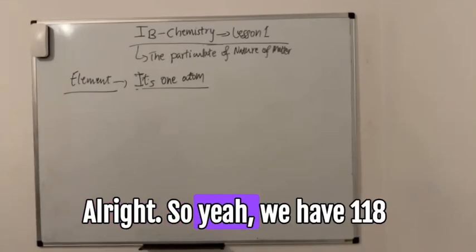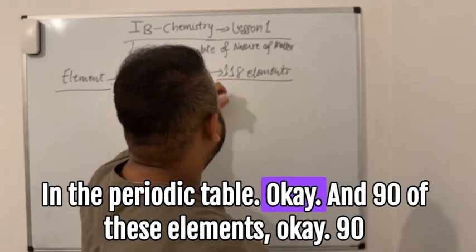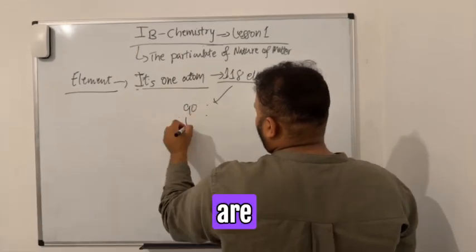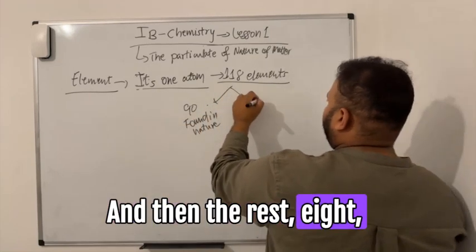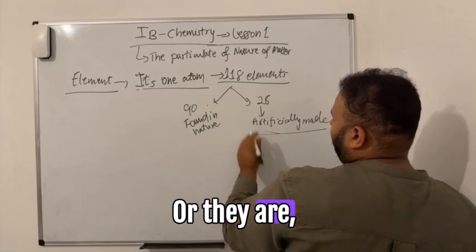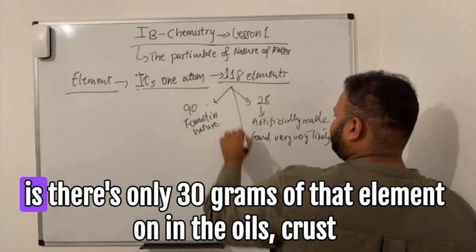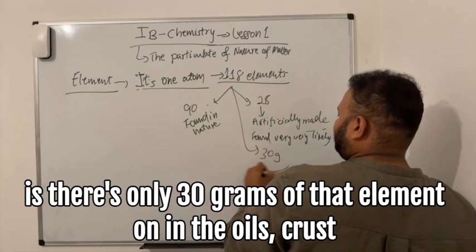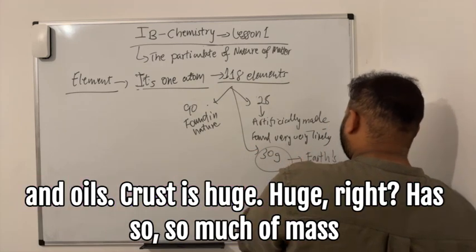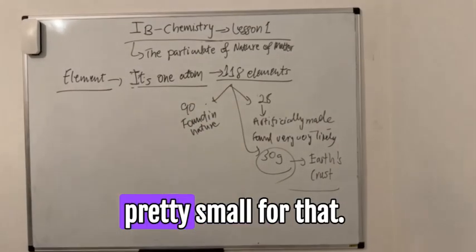We have 118 elements in the periodic table, and 90 of these are found in nature. The remaining 28 are either artificially made in the lab or found in very tiny amounts. For the last element, there are only 30 grams in the Earth's crust, and the Earth's crust is huge, with so much mass. So it's pretty small for that.